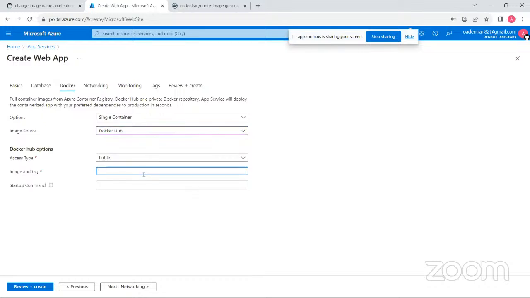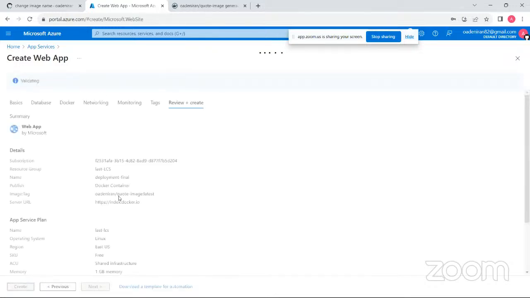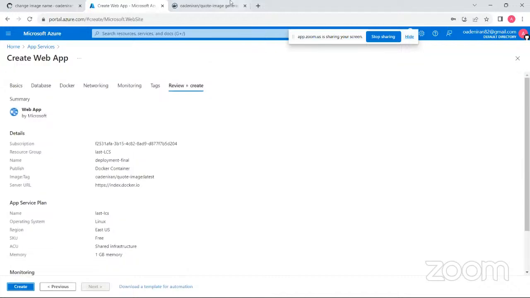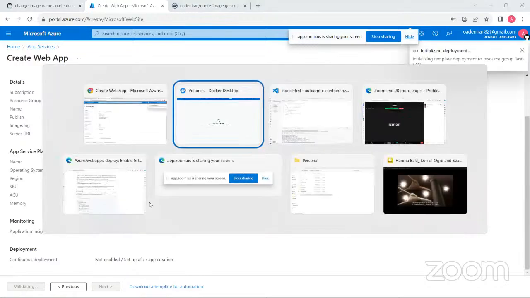The Docker image is public, it's adenium slash quote image, and the tag is latest. Okay, so that should be all. So let's create this now and see what will happen.